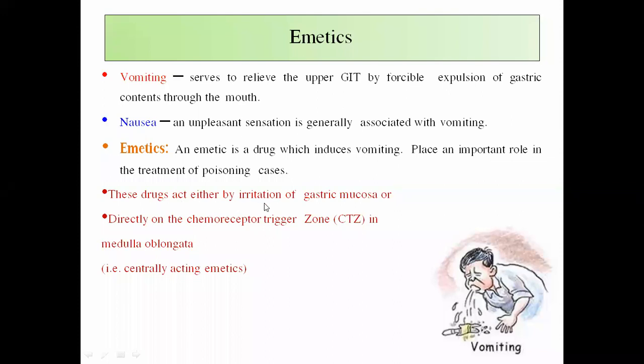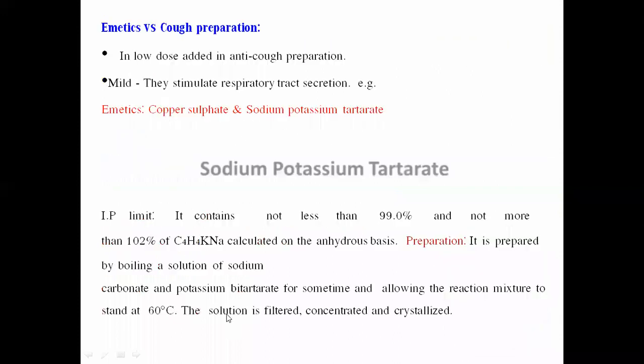Now, these drugs act either by irritation of the gastric mucosa or directly on the vomiting center, that is the chemoreceptor trigger zone. That is, the CTZ is the center which is situated in the medulla oblongata, and these drugs will act directly on this center. Now, they are coming under the category of centrally acting emetics.